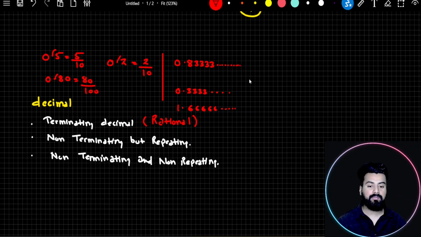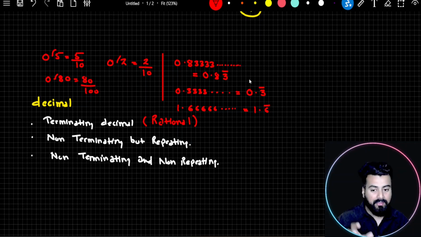But there is an interesting thing which you should note down. One digit or more than one digit is repeating. Now what I can do here is, if you see 0.83333, since 3 is being repeated an infinite number of times, I can just put a bar over the repeated digit. Likewise, for 0.333, since 3 is being repeated an infinite number of times, I'll put a bar over this. Likewise, in the third number, I can put a bar over 6.